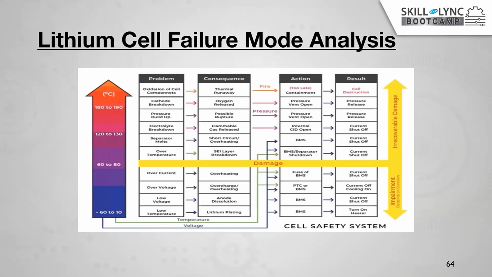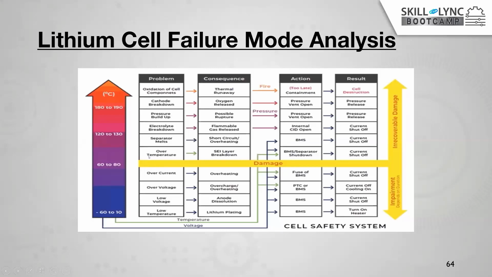There may be a possibility of breakdown of the electrolyte. There may be a possibility of breaking of some wires or weldings, or overcharge, over discharge, right? Based on the temperature, it will be indicated to the next level. If a fire happens, what are the actions you need to take, and what is the result? For example, take an over temperature.